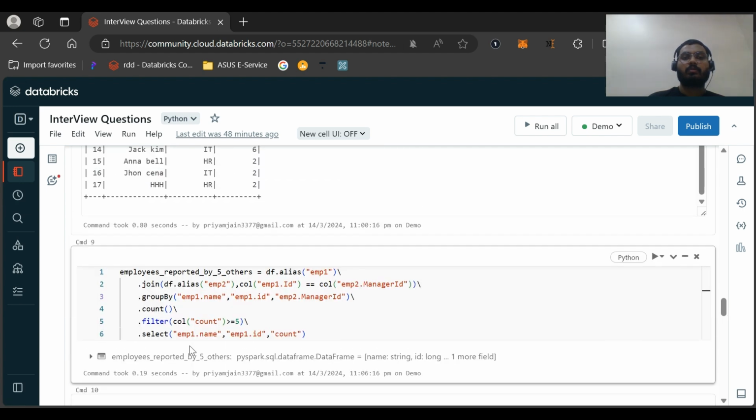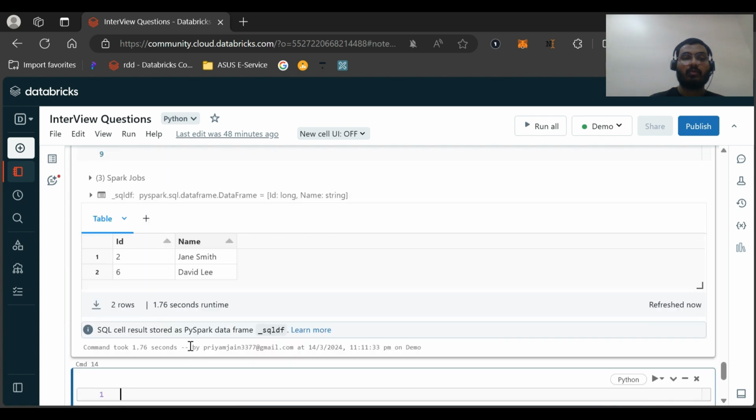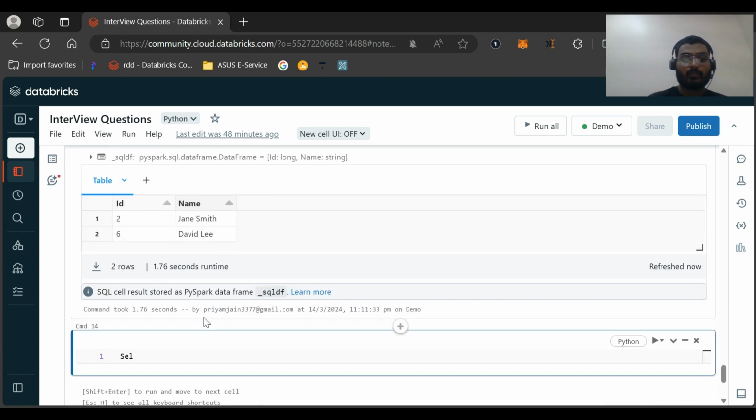So this is a very interesting problem actually, and this is a problem of self join. We call it a self join. There might be a random theoretical question also, like what is a self join. So we should explain that a self join is a join in which we are using one table to join with itself, and its applications can be seen in employee-related tables and some recursive tables. Self join is used when you want some iterative result, right? So this can be one of the things.